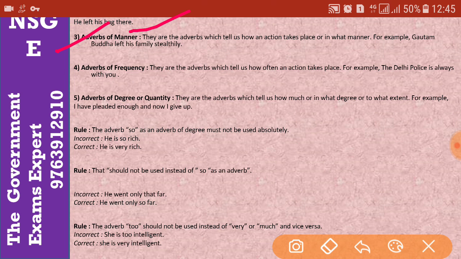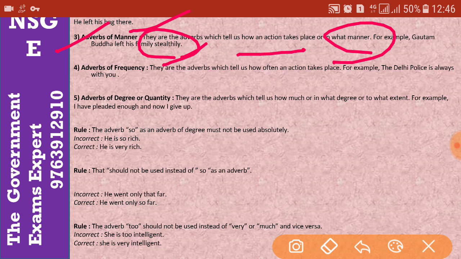So let's move on to the next one, that is adverbs of manner. You can say how an action is done, the manner. Let's have a look. They are adverbs which tell us how an action takes place, or in what manner an action takes place. For example, Gautam Buddha left his family stealthily. Left his family stealthily. How? That means it defines in what manner he was moving or leaving.